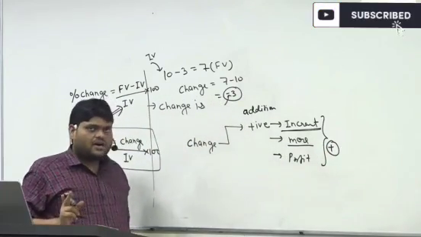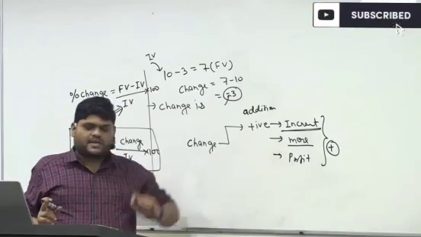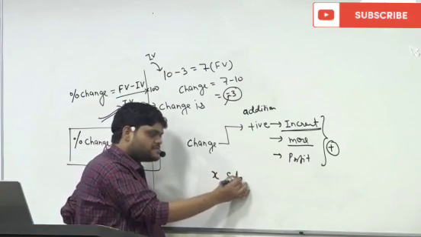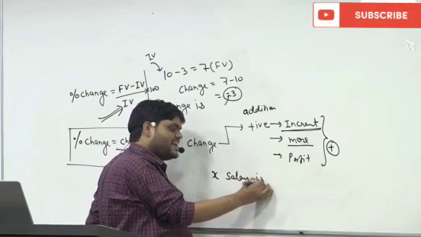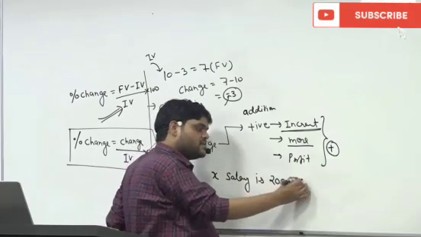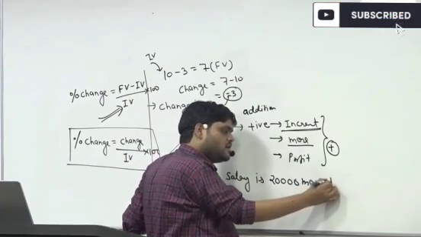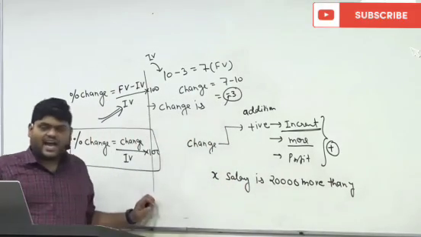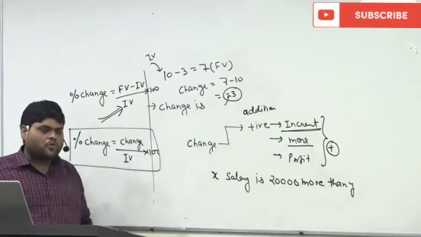Understand? This is the language of mathematics. For example, if I say X's salary is 20,000 more than Y, a simple statement: X's salary is 20,000 more than Y.